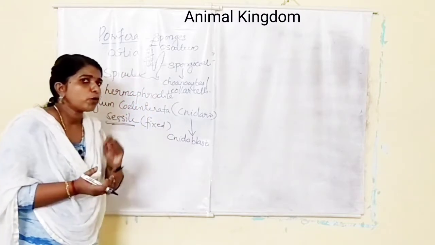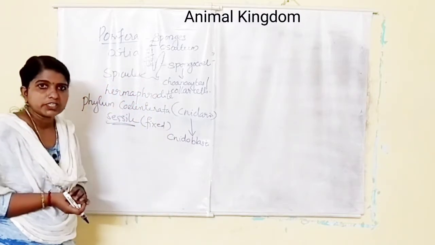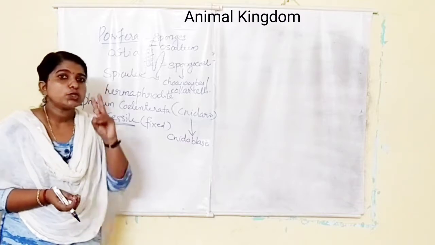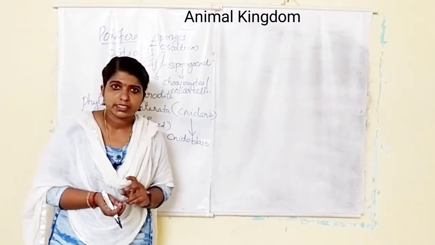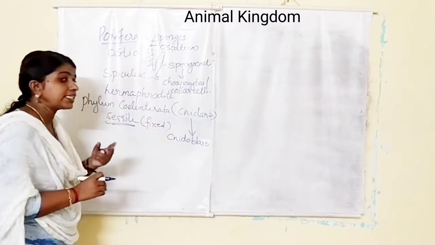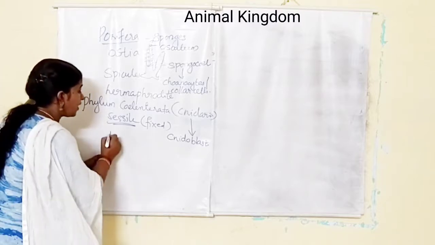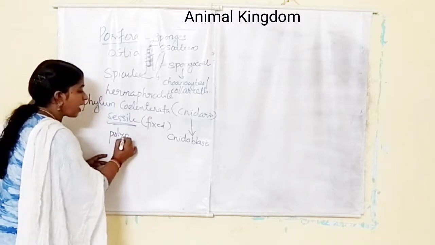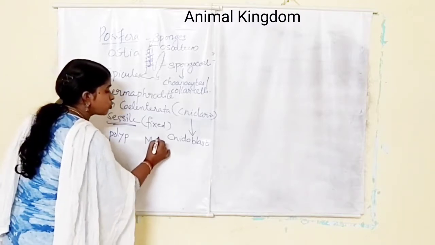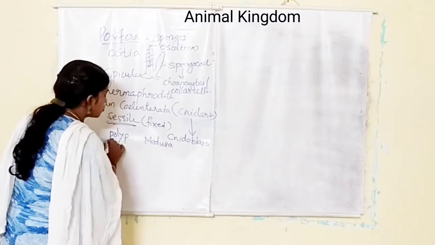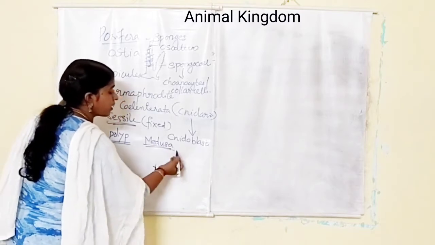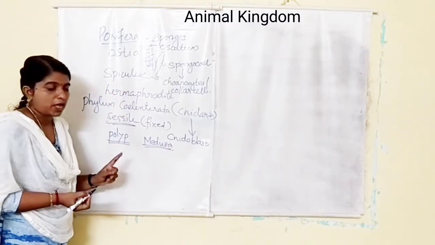The most important feature of Coelenterata is that they form two basic life forms, polyp and medusa.